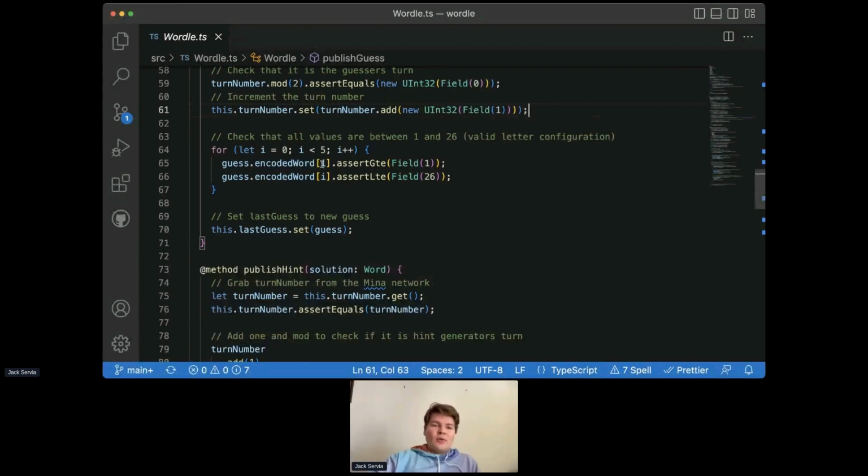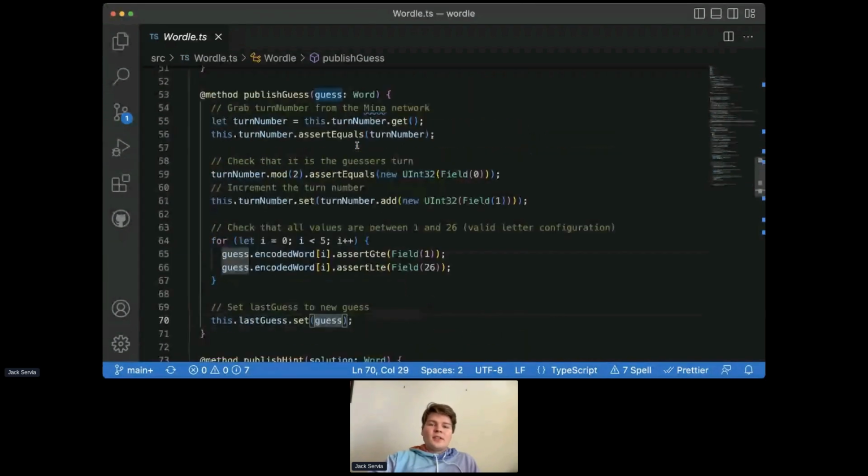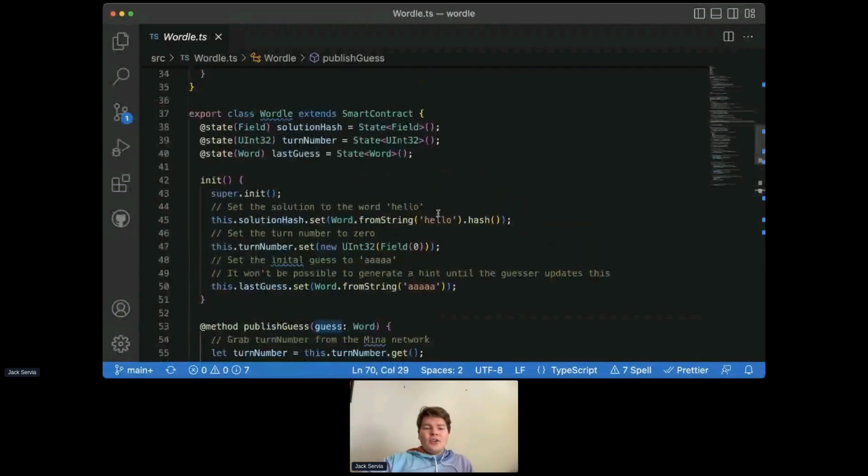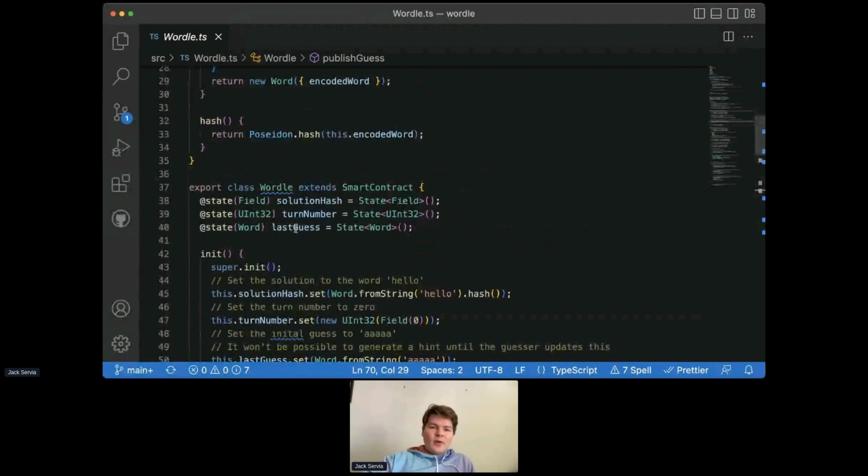So we just iterate through each index of our encoded word, our guess word, and we assert that it's greater than or equal to 1 and less than or equal to 26. And finally, we set the last guess to our new guess. And so now last guess gets set to the new guess that we passed in. So this is really basically just incrementing the turn and checking that our input is valid. And now once that's done, we have a new guess in this state variable.